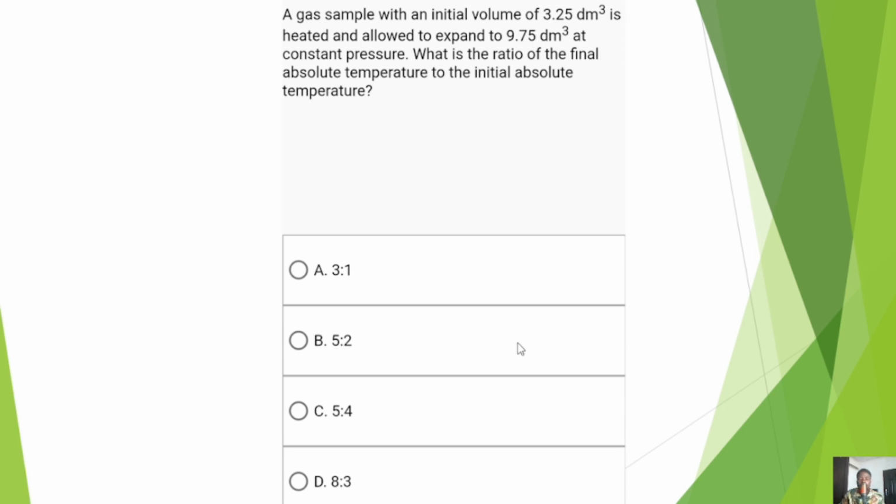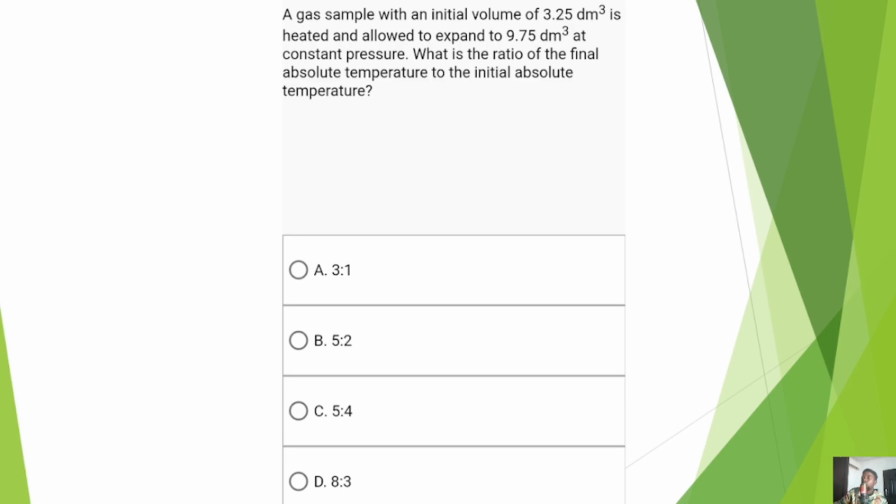Because we are sure that this is a Charles' law question, we are going to be using the Charles' law formula. So I'm going to take the slide out, but let's take note of our values. Our initial volume is 3.25 and our final volume is 9.75. Take note of that.